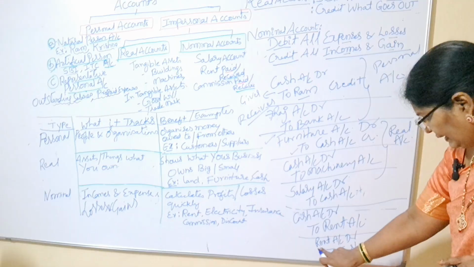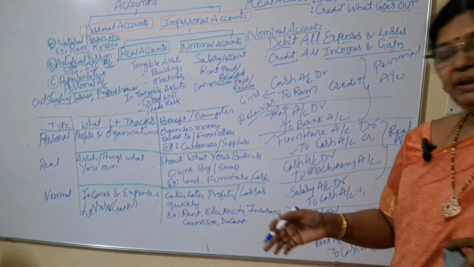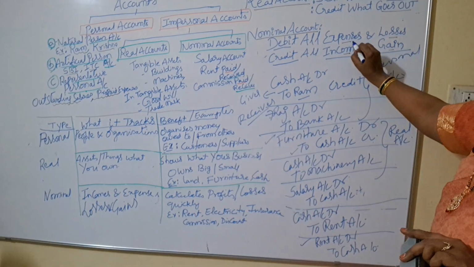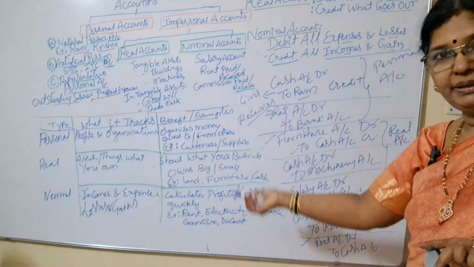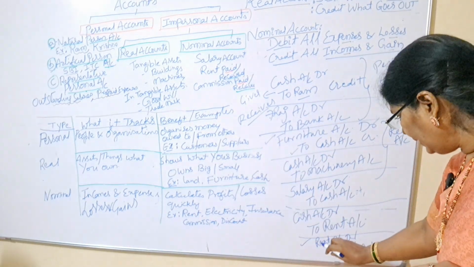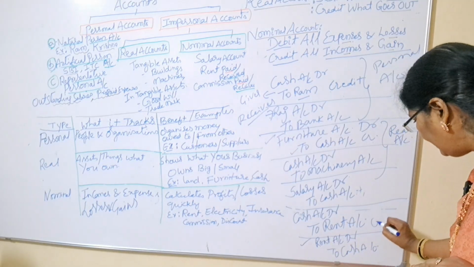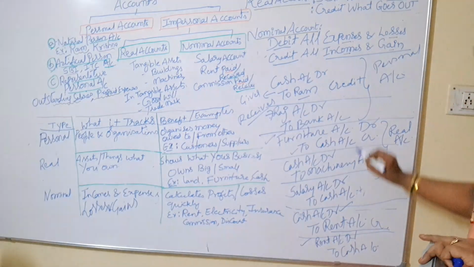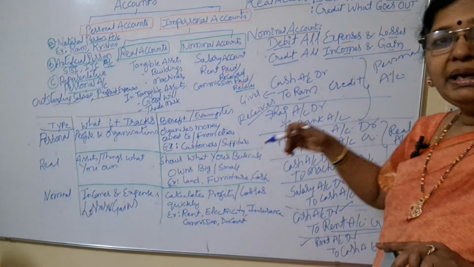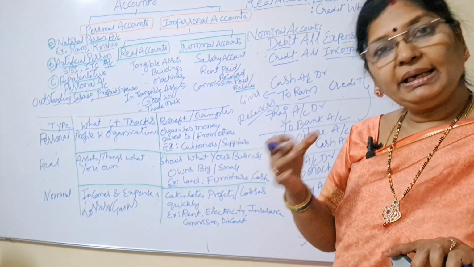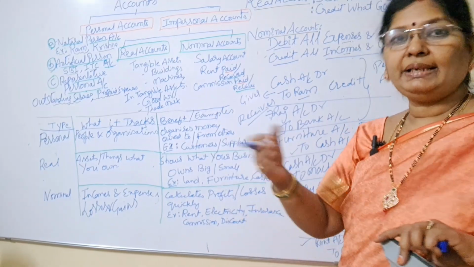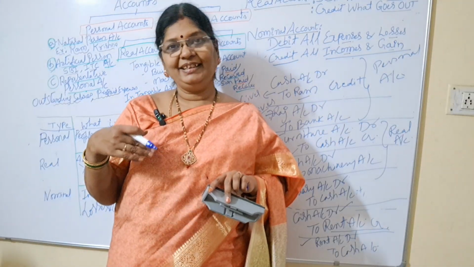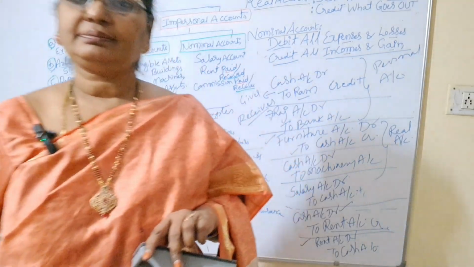If I am writing rent in the debit place, it's called expense, meaning here I am paying rent. This is the credit place and this is the debit place. If I write rent in the credit place, it is called income, rent received. If I write rent in the debit place, it's called rent paid. Okay.